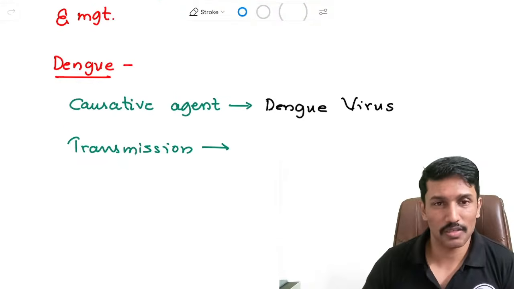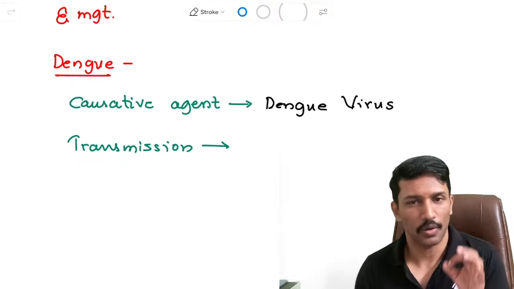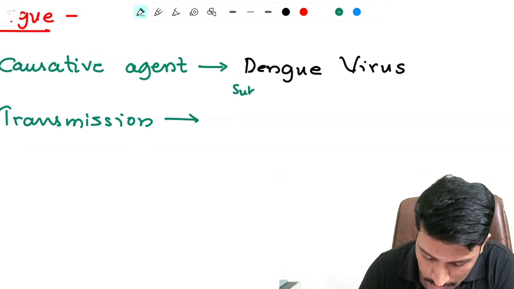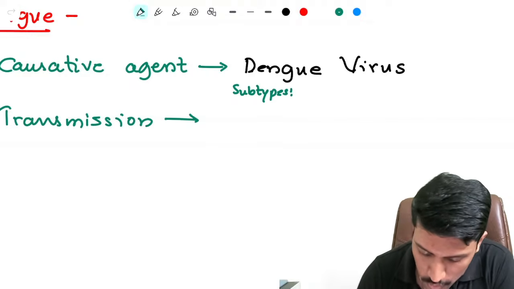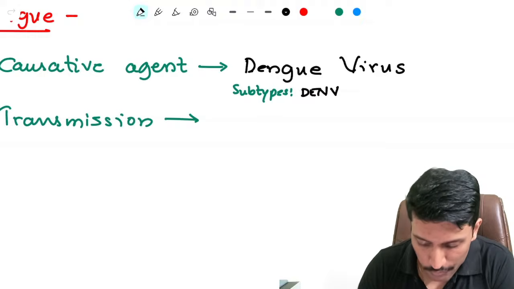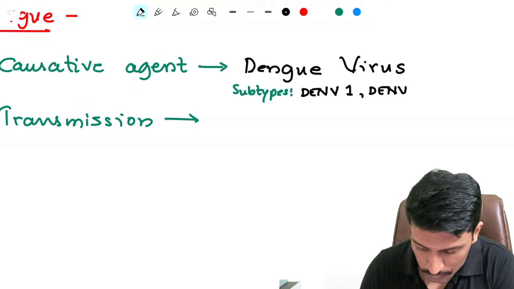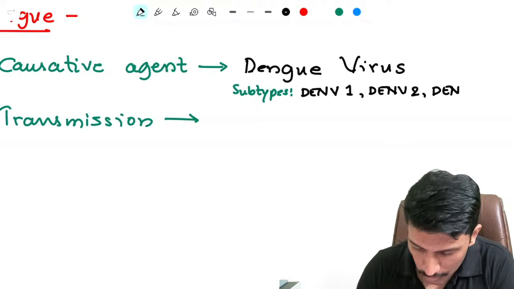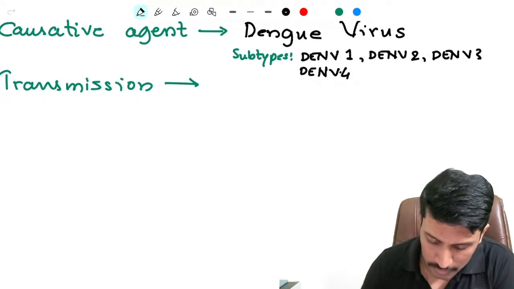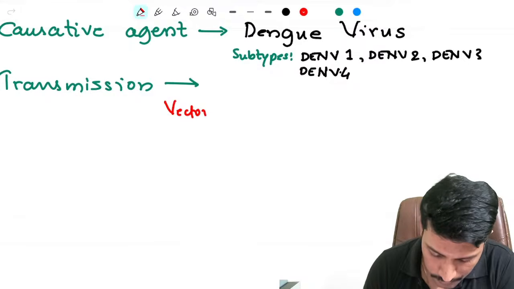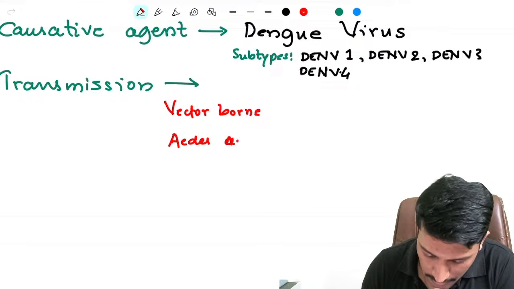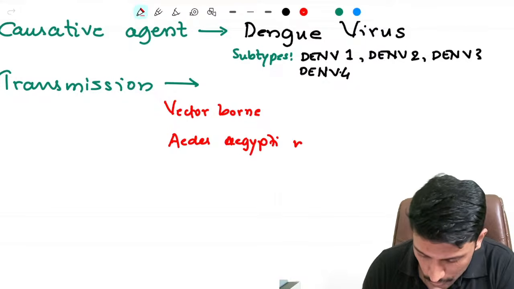So just like HIV, our answer will have a similar structure. We will mention what is the causative agent. We know that it is dengue virus. There are 4 subtypes of dengue virus, which we will label as dengue virus 1, 2, 3, and 4, usually abbreviated as DENV1, DENV2, DENV3, and DENV4. And its mode of transmission, it is vector borne. And what is the vector here? The Aedes aegypti mosquito is the vector.